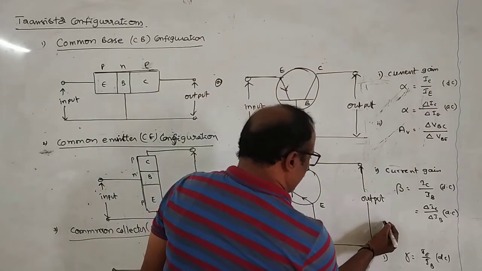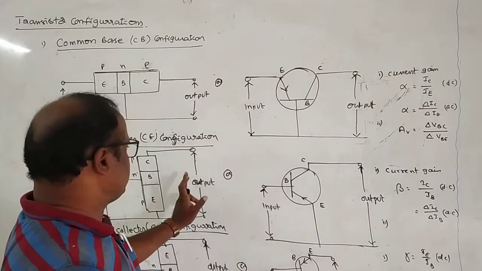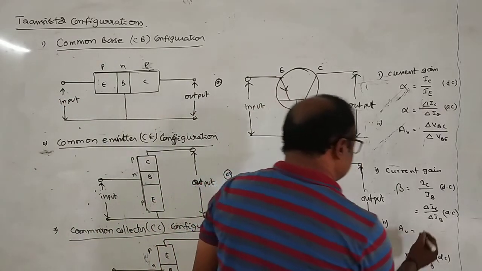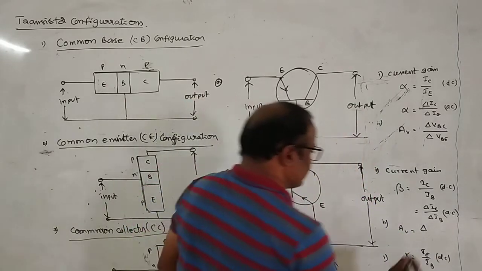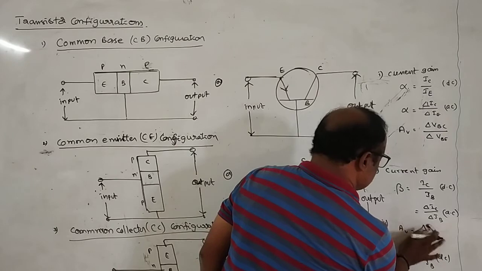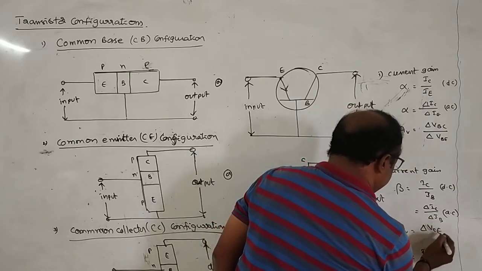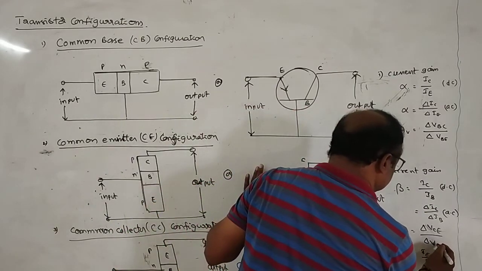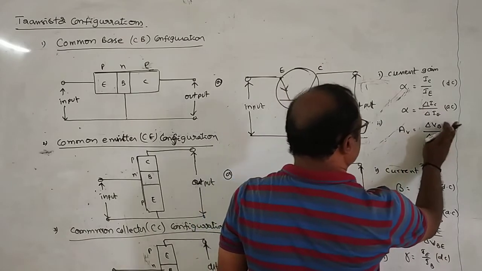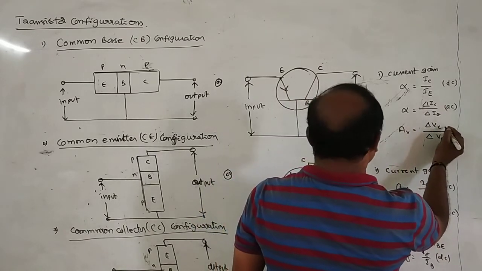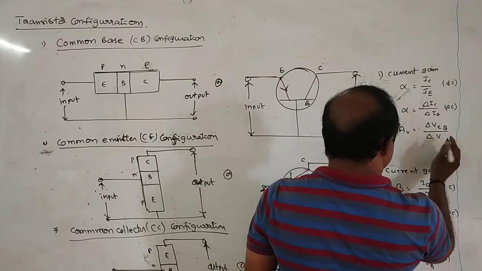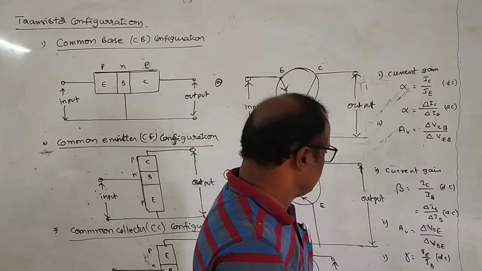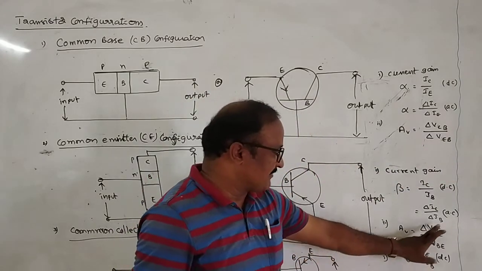Next, voltage gain in the case of CE configuration. Here also, delta VCB by delta VEB. In the second one, whichever terminal is common should be used. In case of CE configuration, AV is equal to delta VCE by delta VBE.